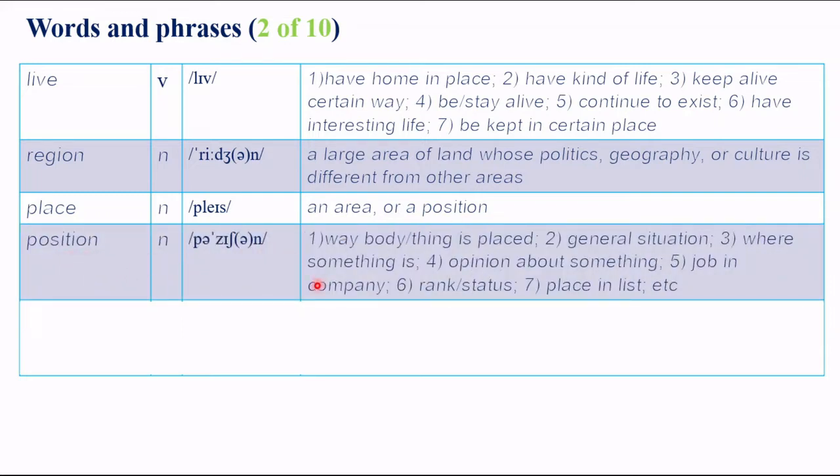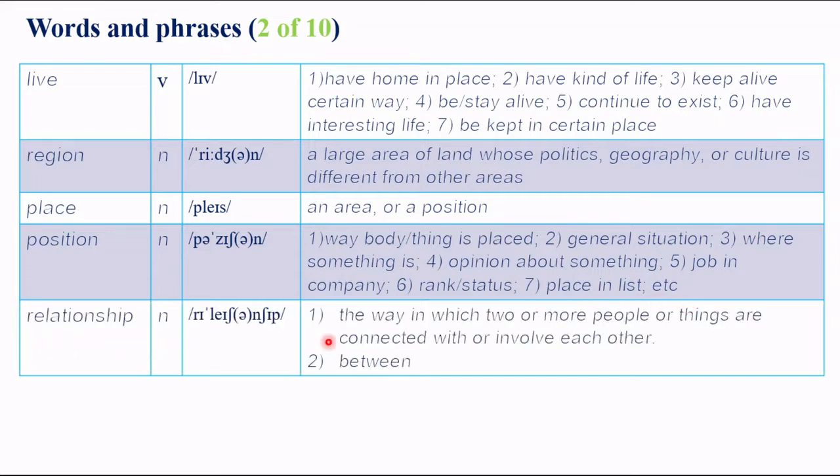Position. Position has many meanings. For example, one, way, body, or thing is placed. Or the second meaning, general situation. The third meaning, where something is. The fourth meaning, opinion about something. The fifth meaning, job in company. The sixth meaning, rank or status. The seventh meaning is place in list, and etc.